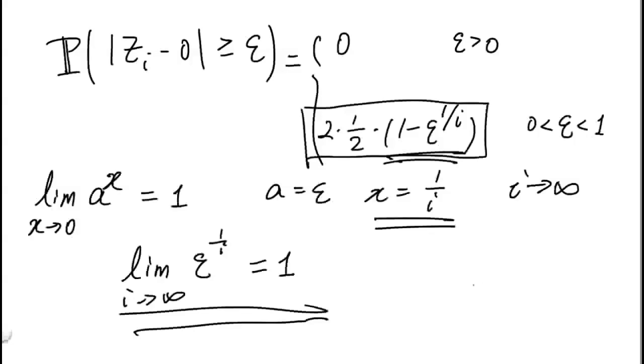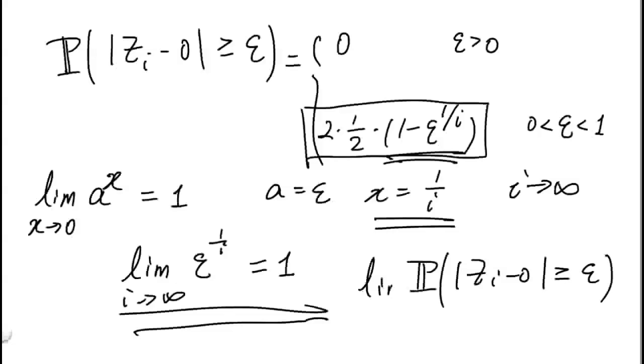And all in all, this implies the probability of |zi minus 0| greater or equal to epsilon, in the limit of i going to infinity converges to 0 for all positive epsilon. And that completes our proof that indeed zi converges to 0 in probability.